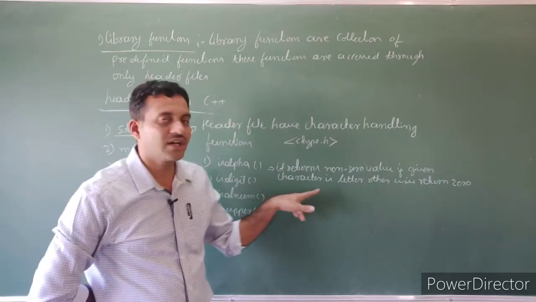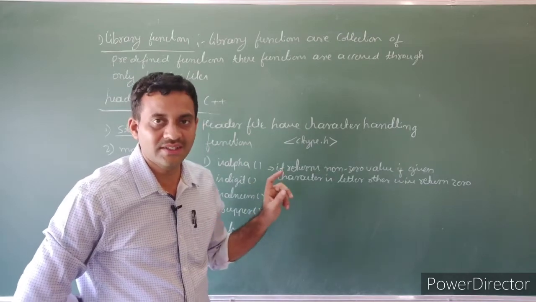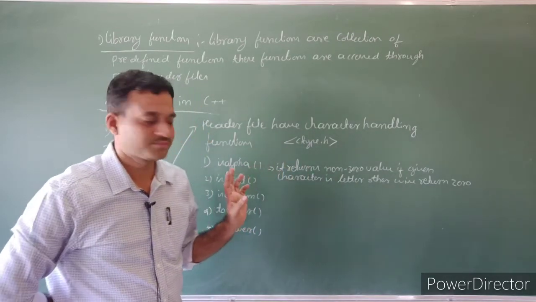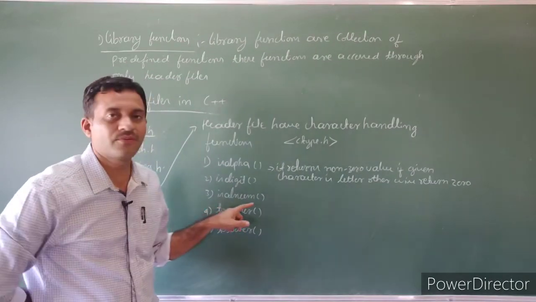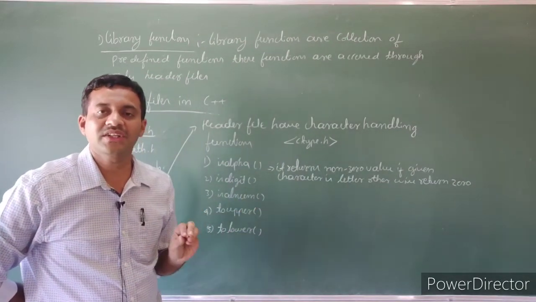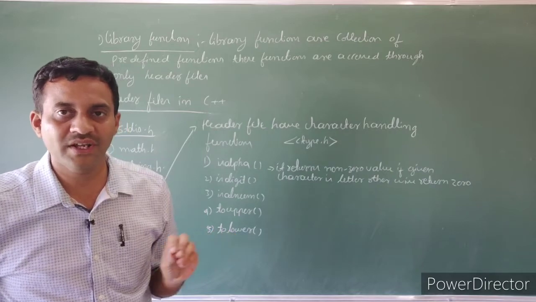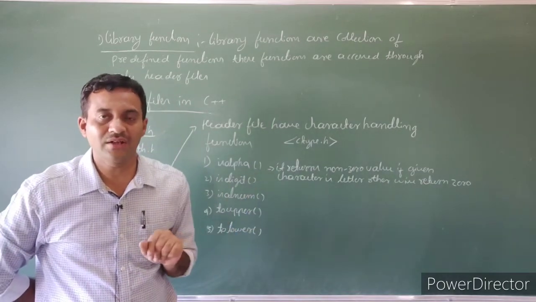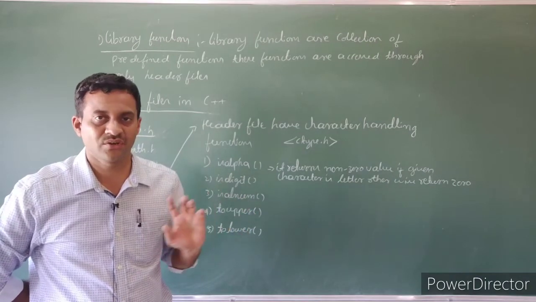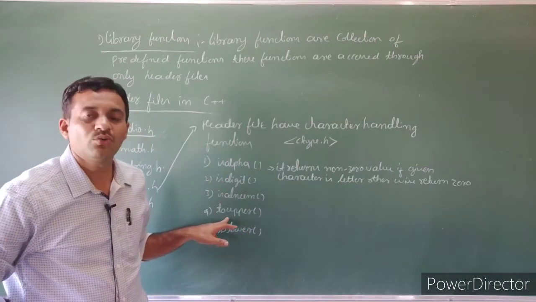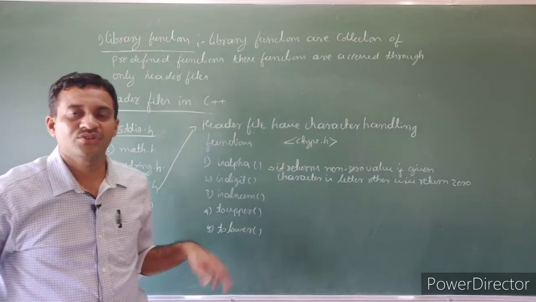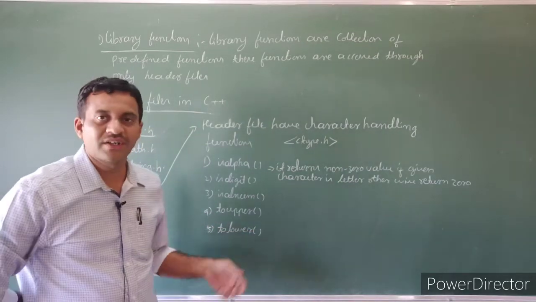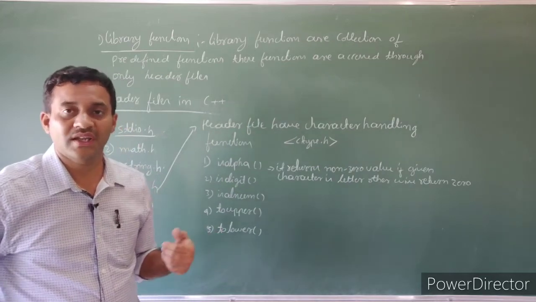Then the next one is isdigit. Similarly, it returns a non-zero value if the given character is a digit, a number. Otherwise it returns 0. Then isalnum: whether the given character is an alphabet or a numeric digit, then it returns a non-zero value. Otherwise it returns 0. Then toupper: this function is used to convert the given character to uppercase. tolower converts the given character to lowercase.